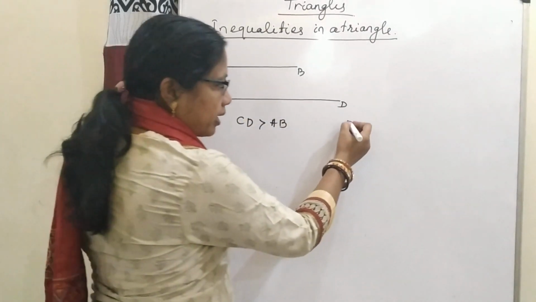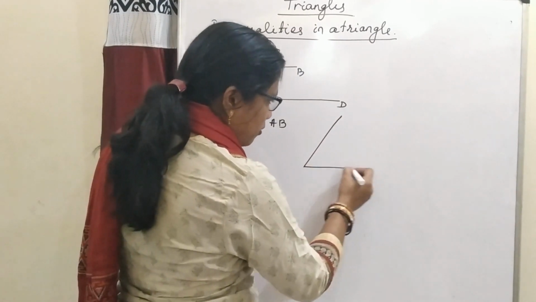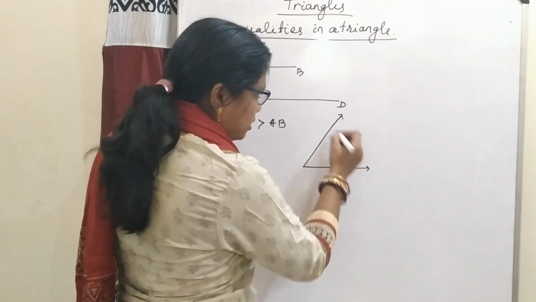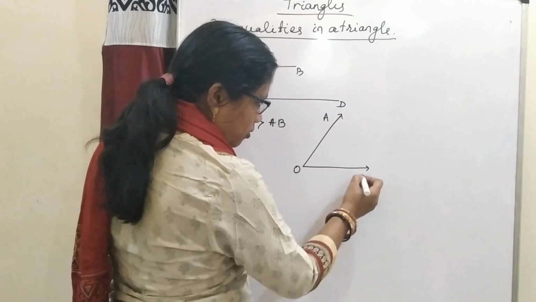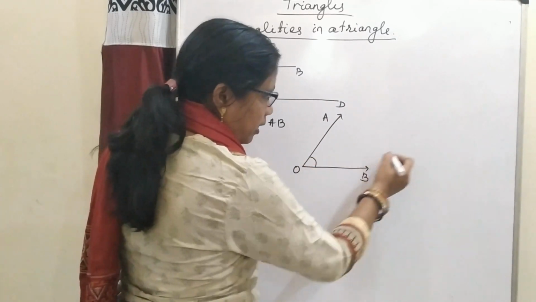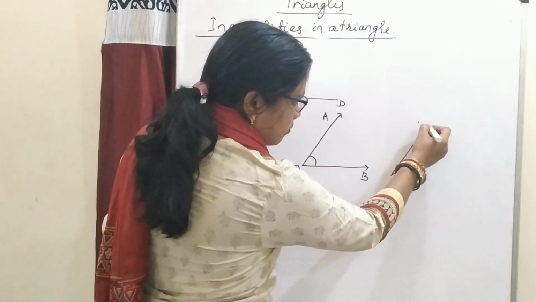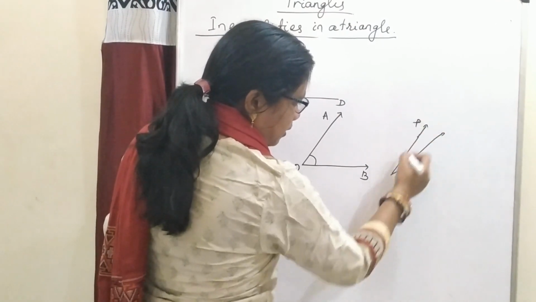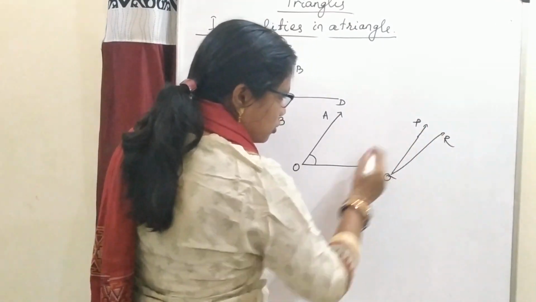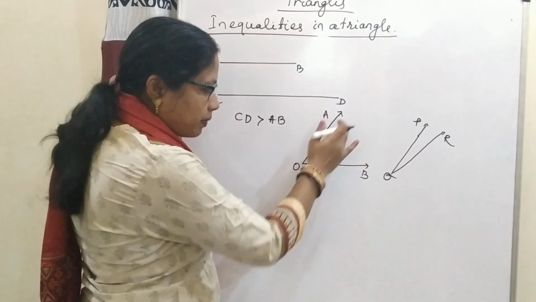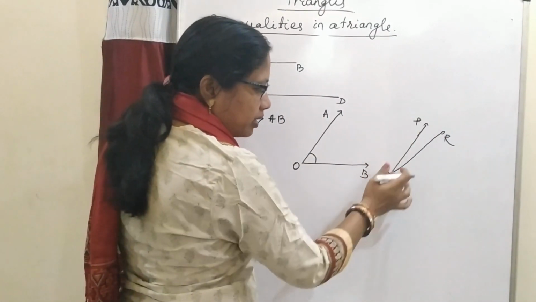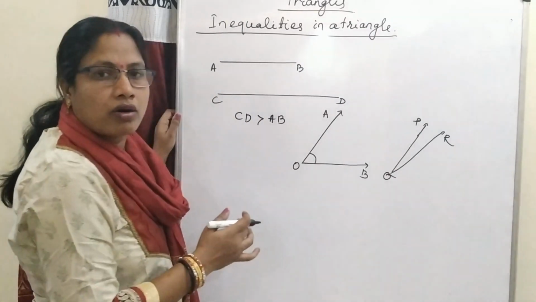Similarly in the case of angles, this is the angle AOB and I am taking another angle PQR. Here the measurements of angle AOB and angle PQR are unequal.